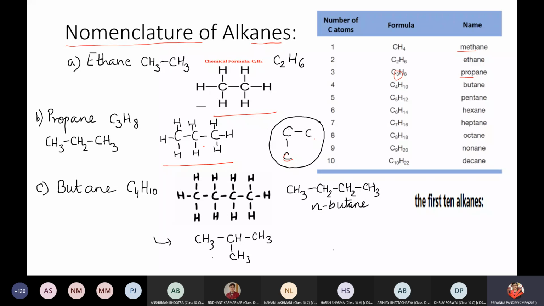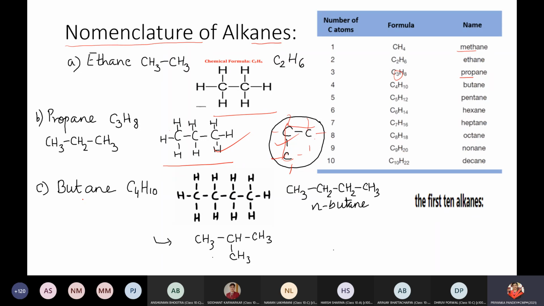All are possibilities. We can start from left to right, we can start from right to left, and when we have the continuation of the chain, this will also be termed a straight chain, the longest chain. So this is not called branching, it will be a straight chain, and this will be the same after getting the proper number of hydrogen atoms.